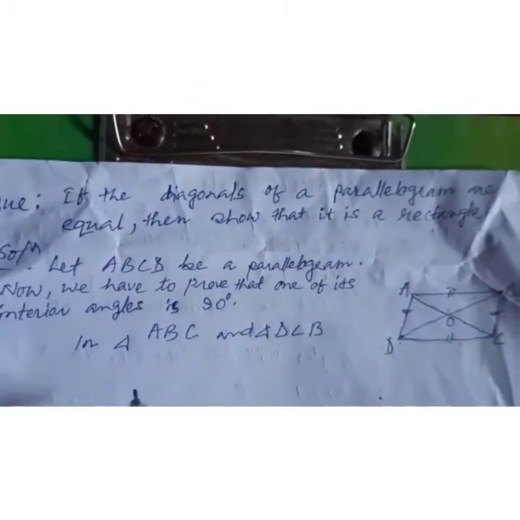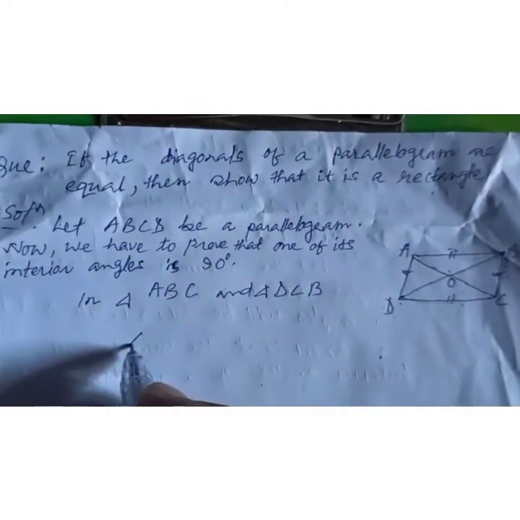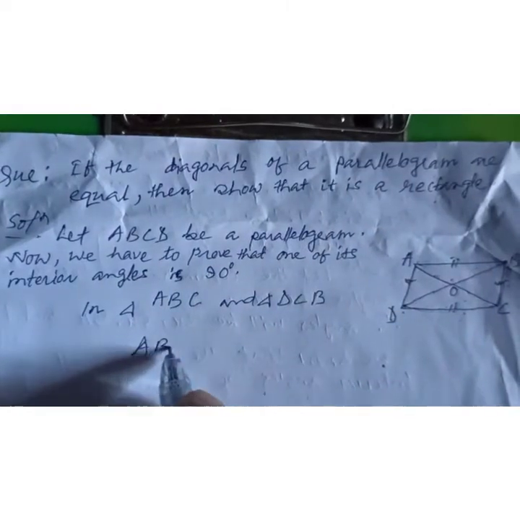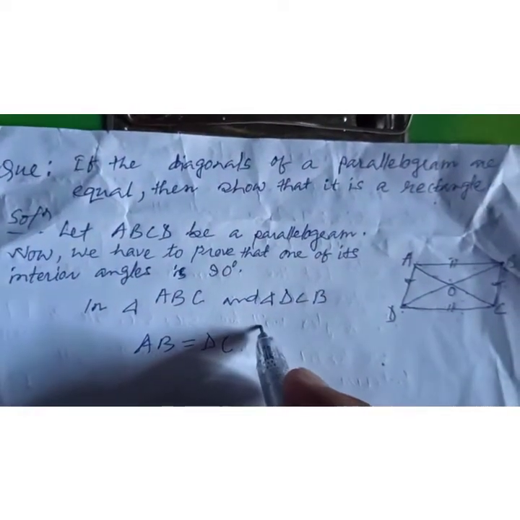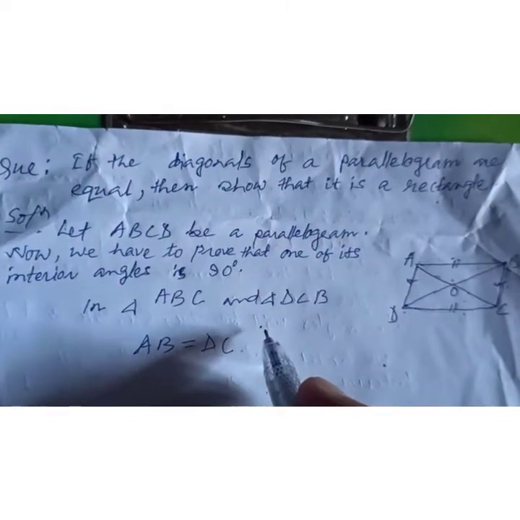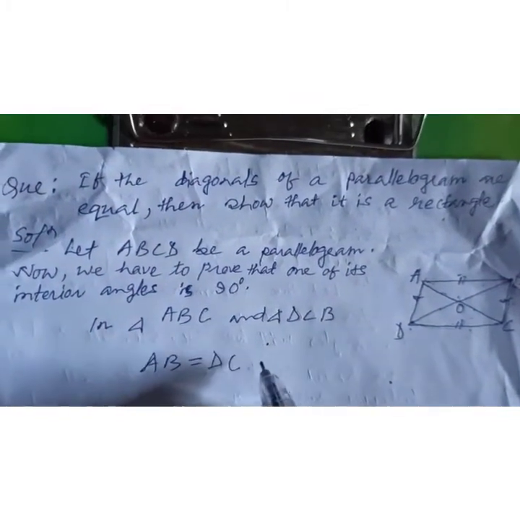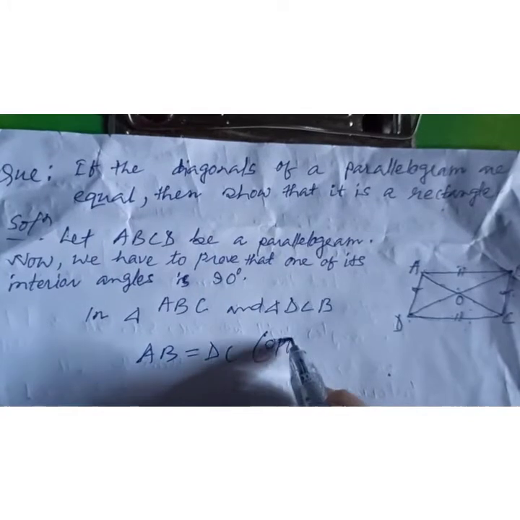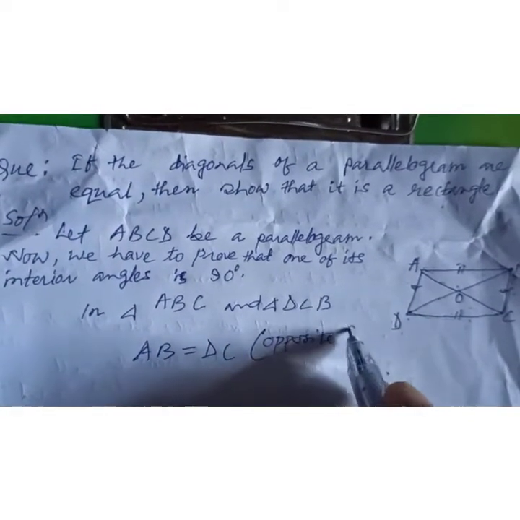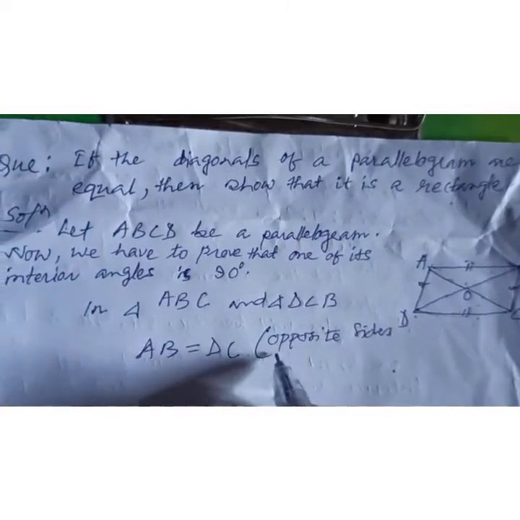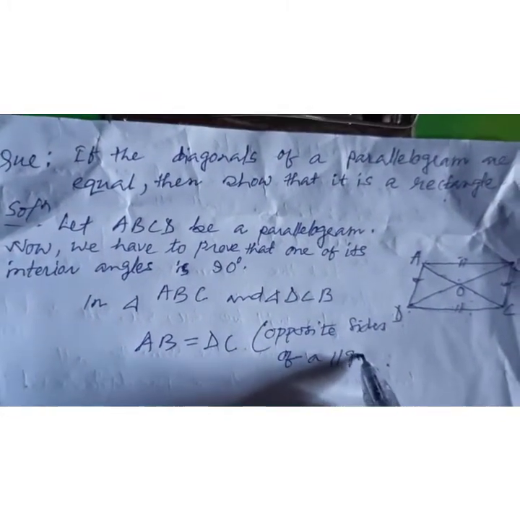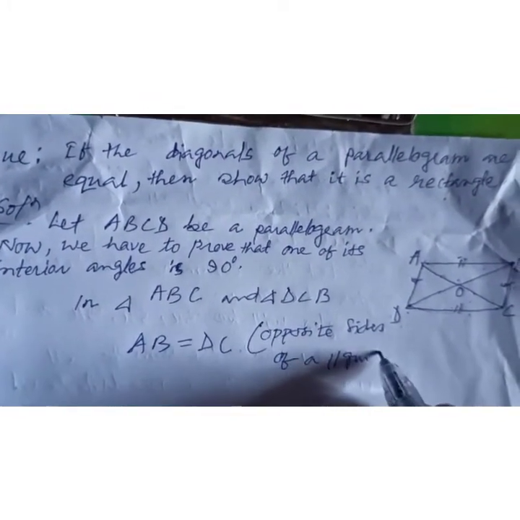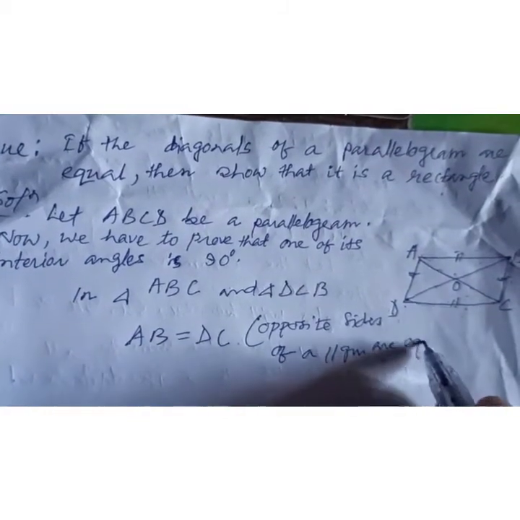Here, AB is equal to DC. The reason is that opposite sides of a parallelogram are equal.